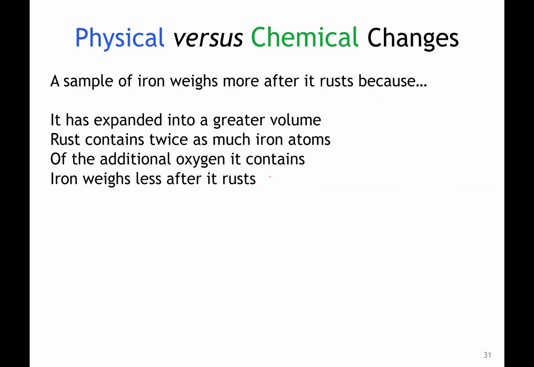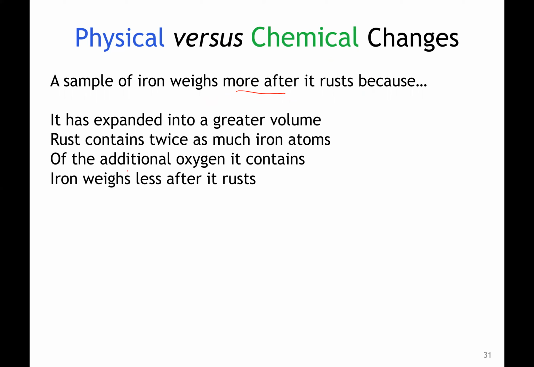Okay, so now iron. It's telling you that it weighs more after it rusts. When iron rusts, can you reverse it? Can you take that rusted iron back into iron? No, we can't. Would we expect that the volume is changing, that the rust contains more iron atoms, or that there's oxygen in it, or that it weighs less?